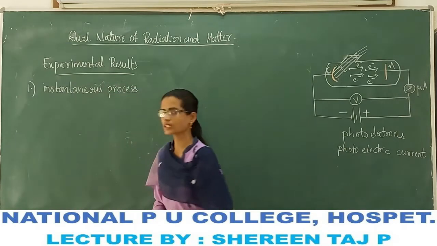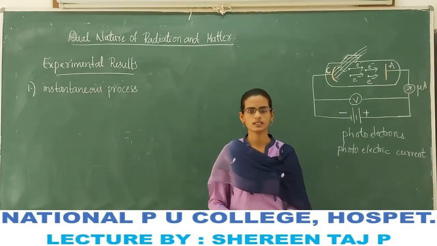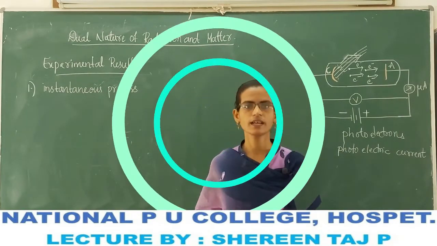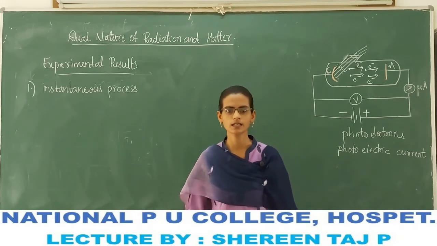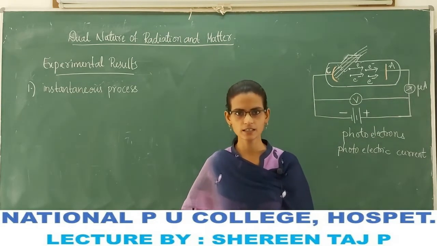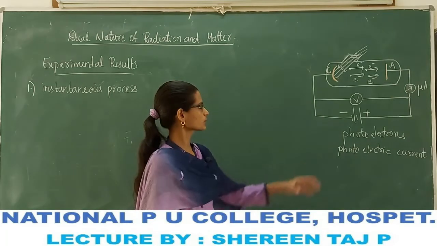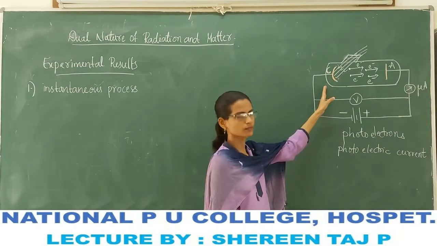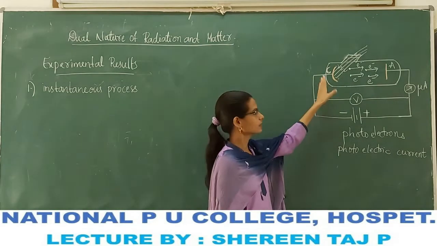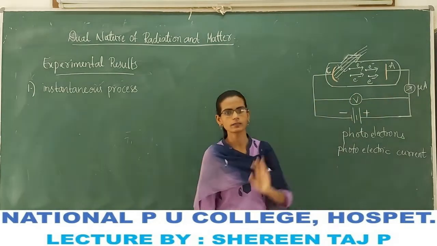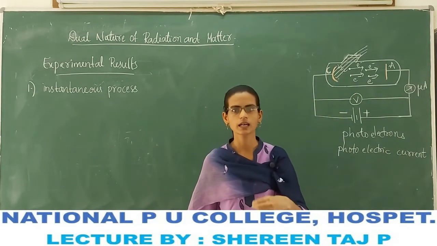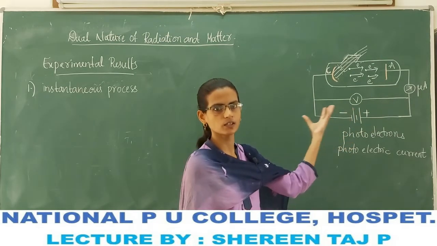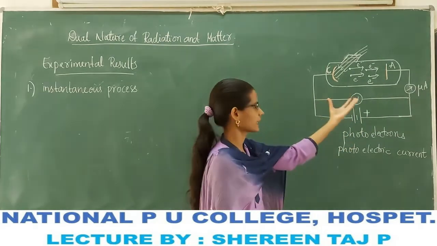What do we understand by the word instantaneous process? Instantaneous process means that as soon as the radiation of suitable frequency is incident, the photoelectrons are emitted as soon as the radiation falls on the metallic surface.